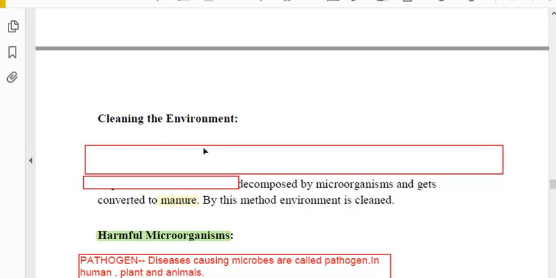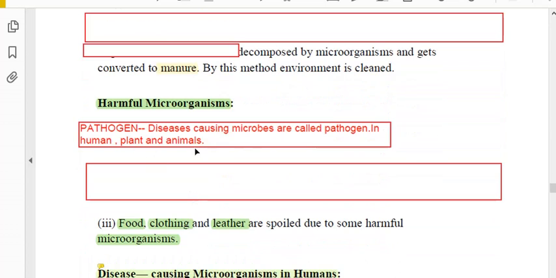And cleaning the environment, we have already discussed. Dead plant bodies and animal bodies are decomposed with the help of microorganisms and changed into manure. So in this way our environment becomes clean.